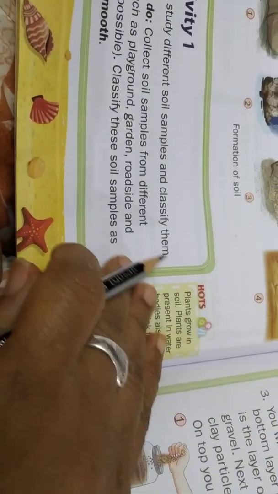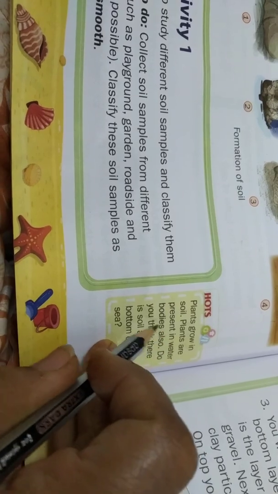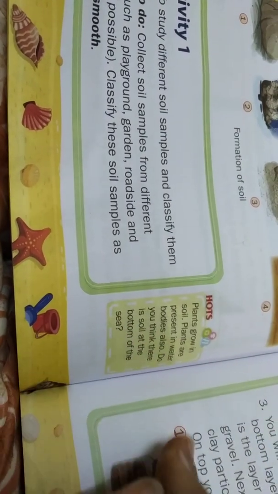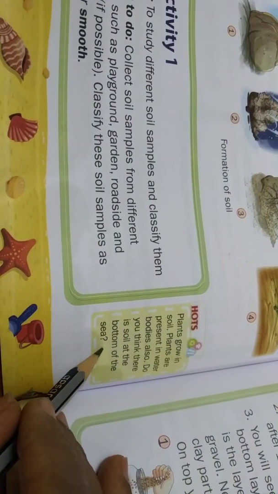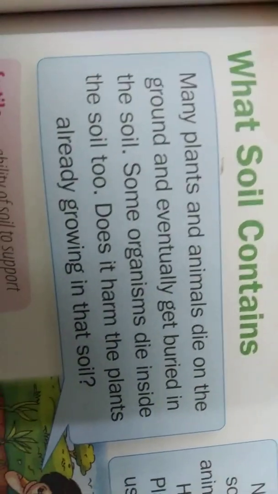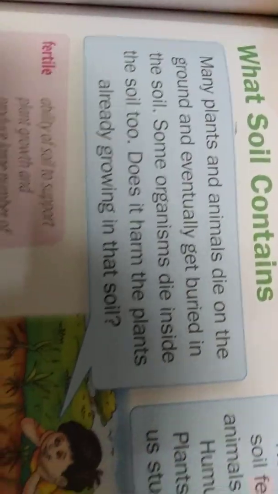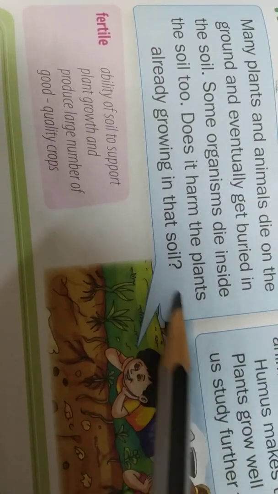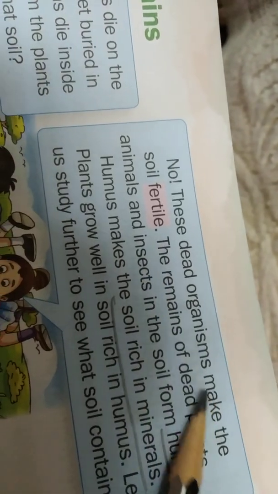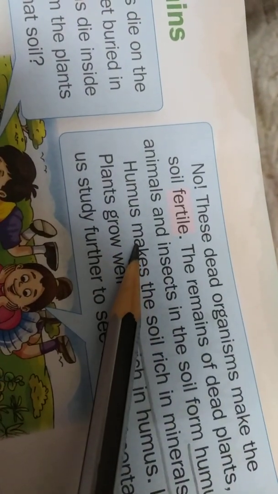Plants grow in soil. Plants are present in water bodies also. Do you think there is soil at the bottom of the sea? Yes. What does soil contain? Many plants and animals die on the ground and eventually get buried in the soil. Some organisms die inside the soil too. So, does it harm the plants already growing in that soil? No, these dead organisms make the soil fertile.